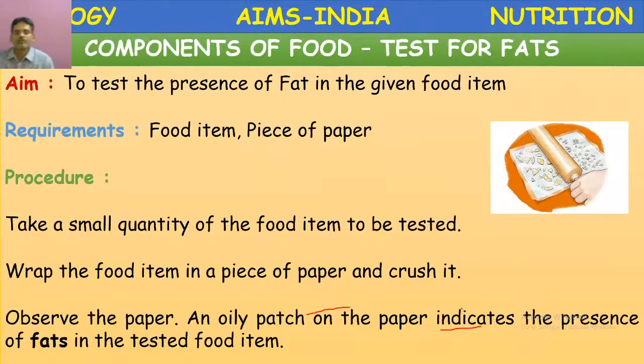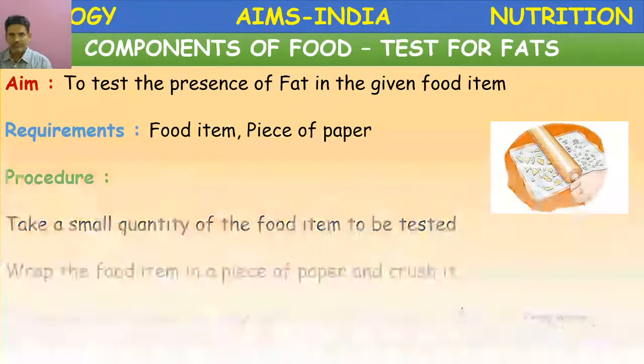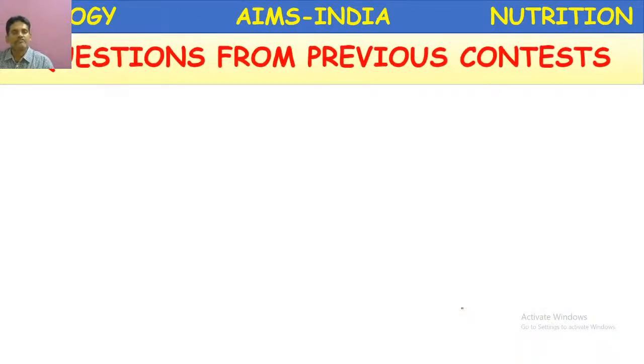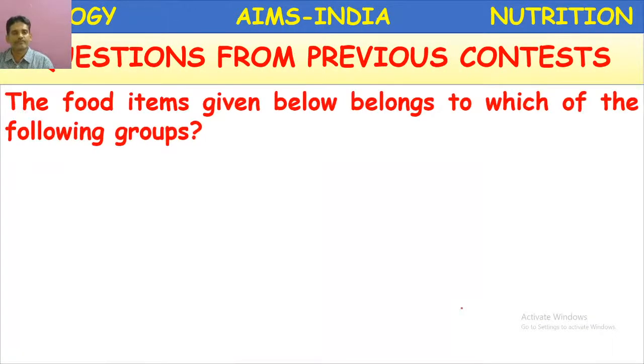So, children, let us proceed to the quiz. Those who are in live chat, please answer the questions.